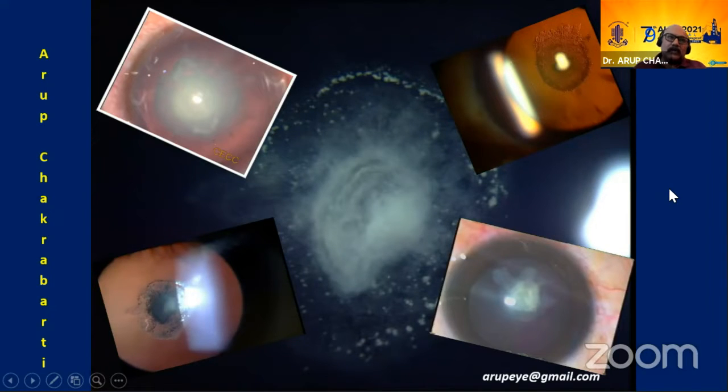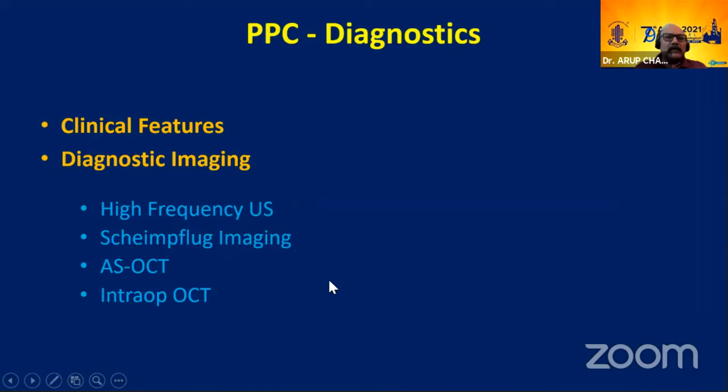Now, in certain situations where you have a brunescent nucleus, all these posterior polar findings may be concealed. So if you look at the fellow eye, you will see either it is aphakic or it is pseudophakic with a PC rent and vitrectomy. Then you can assume that you're dealing with a challenging posterior polar cataract, and you need to evolve your strategy. Over the years, there have been a lot of diagnostic imaging publications in the literature: high frequency ultrasound using 25 or 50 megahertz, Scheimpflug imaging, anterior segment OCT, intraoperative OCT.